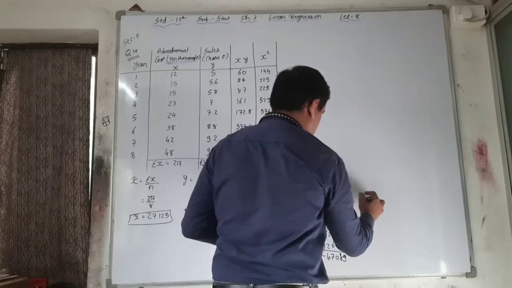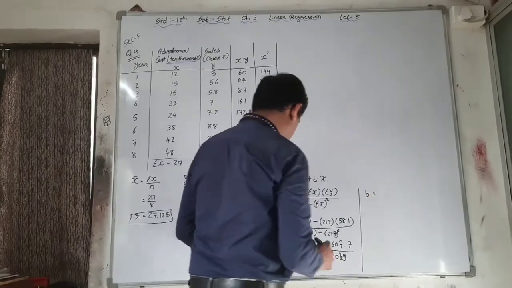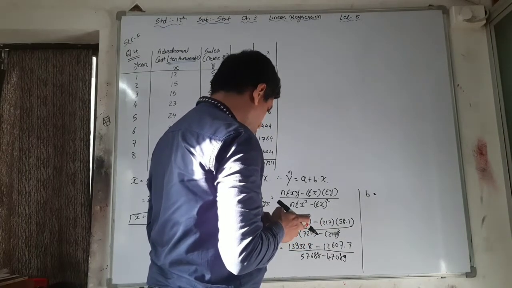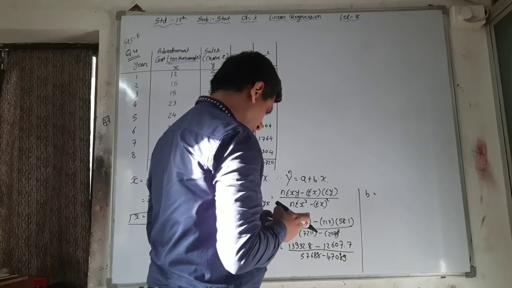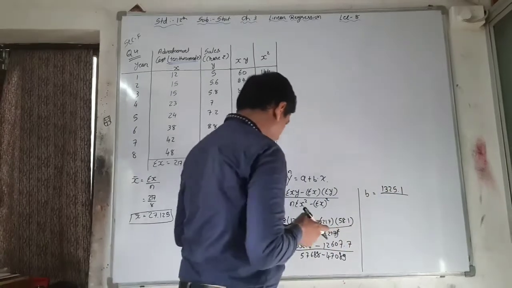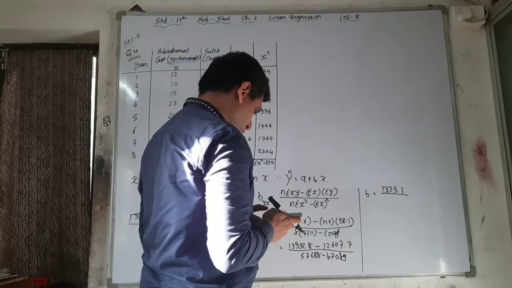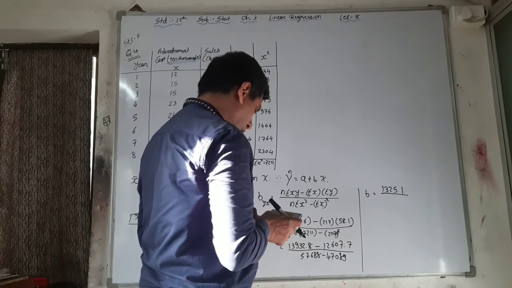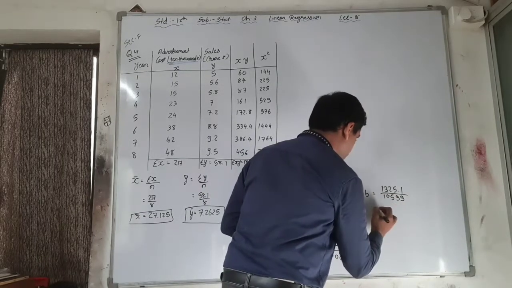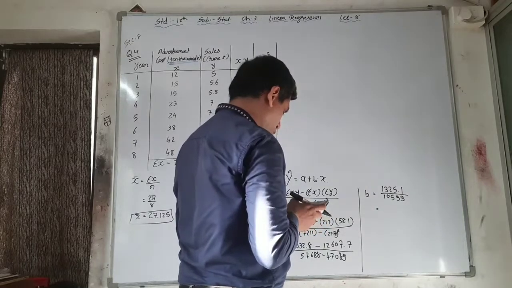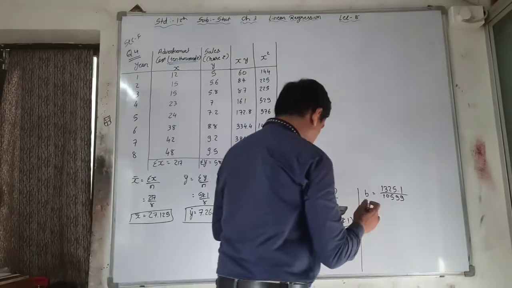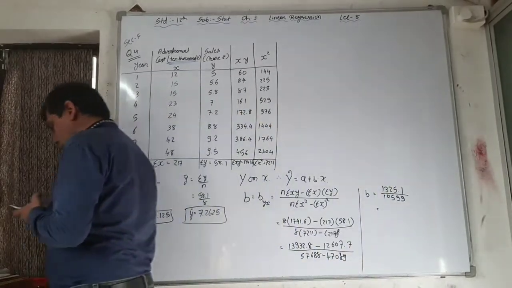So the value of B is equal to 13932.8 minus 12607.7, that is 1325.1, divided by 57688 minus 47089, that is 10,599. So 1325.1 divided by 10,599, the value is equal to 0.12.